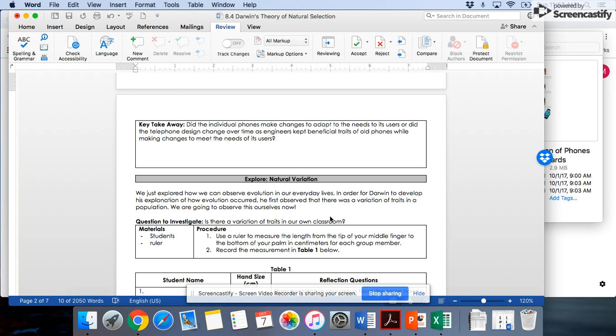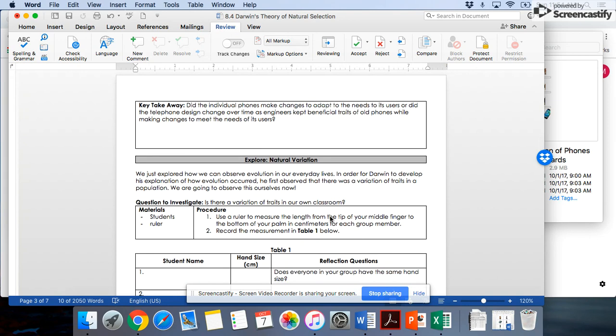Okay, so is it the individual phone that's sitting there physically changing all the things about it? Or is it that over time, the engineers and developers kept the things that were really beneficial, such as a speaker or a volume control? They kept the traits that were beneficial, and then the phone engineers added in the new traits. So you could pause and go ahead and answer this question now.